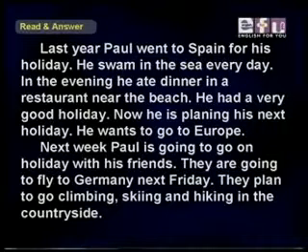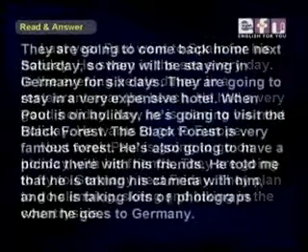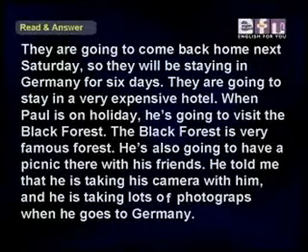Next week, Paul is going to go on holiday with his friends. They are going to fly to Germany next Friday. They plan to go climbing, skiing, and hiking in the countryside. They are going to come back home next Saturday, so they will be staying in Germany for 6 days.